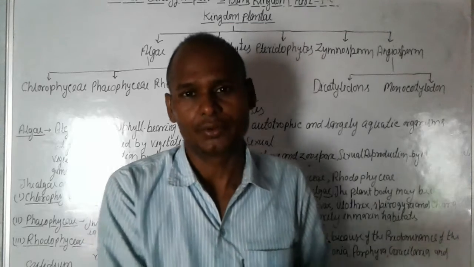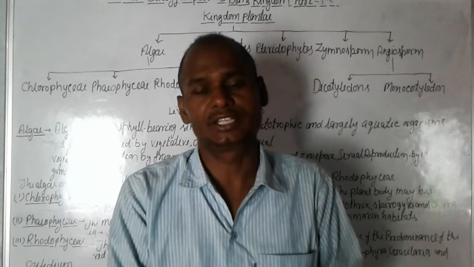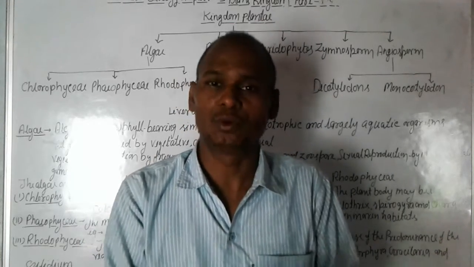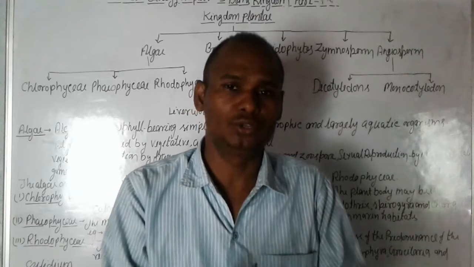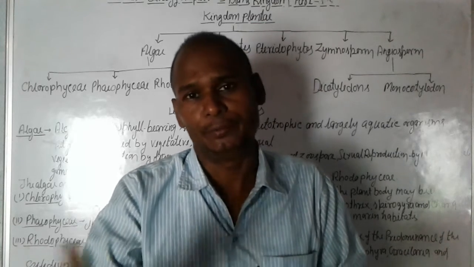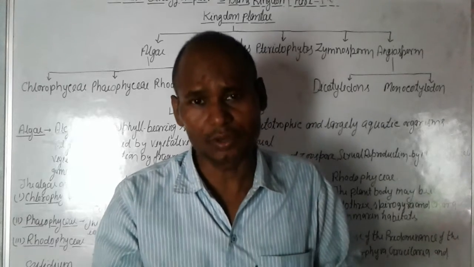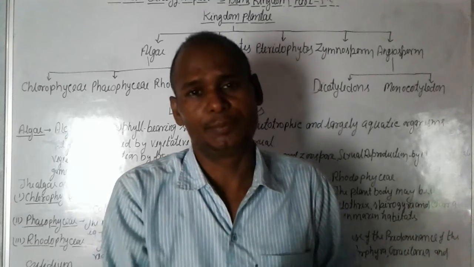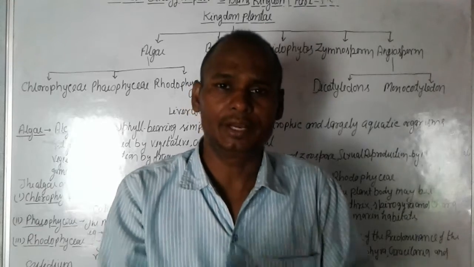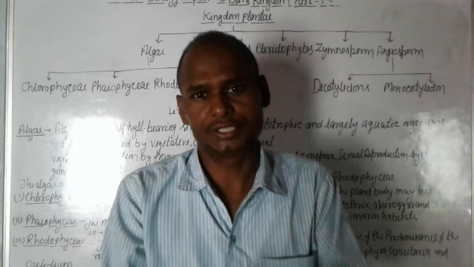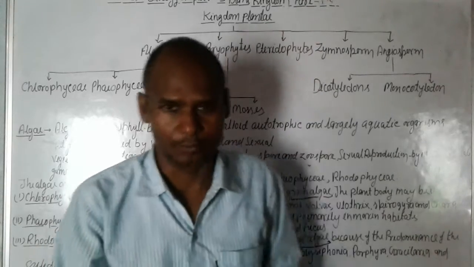This is fragmentation. In asexual reproduction, they make spores and zoospores, which make a new organism. And in sexual reproduction, they produce male and female gametes.